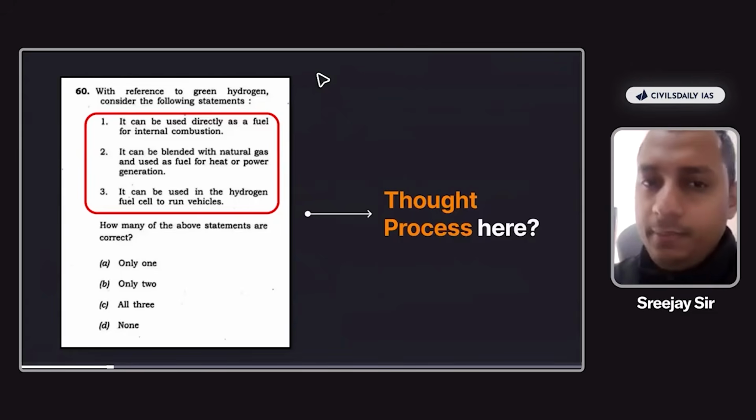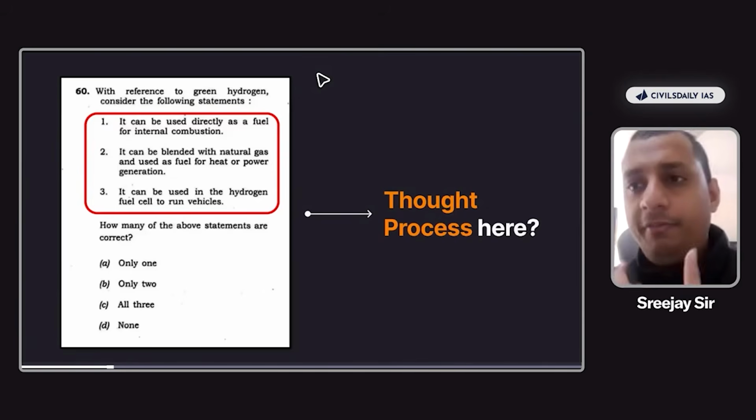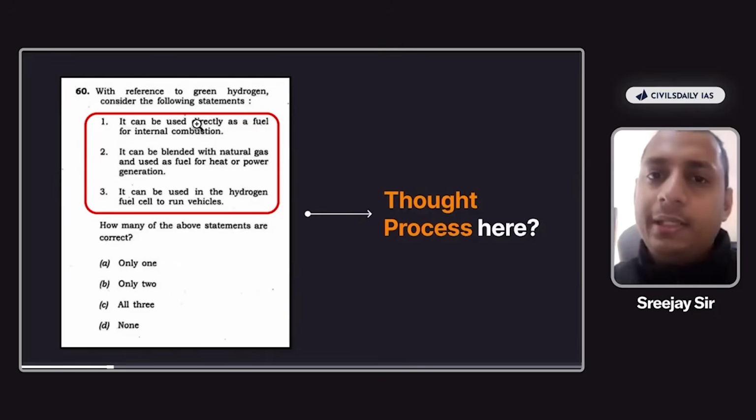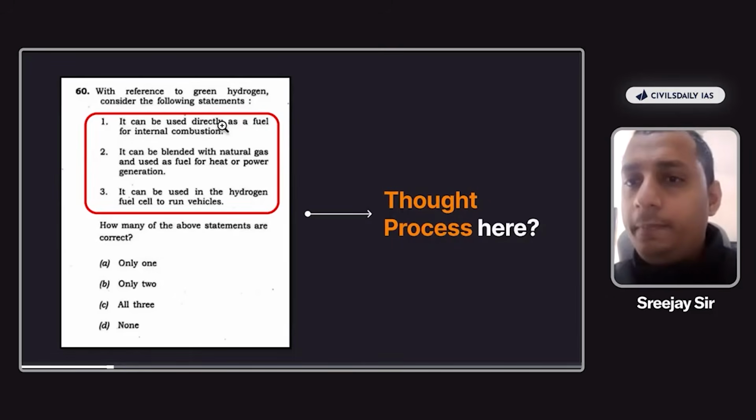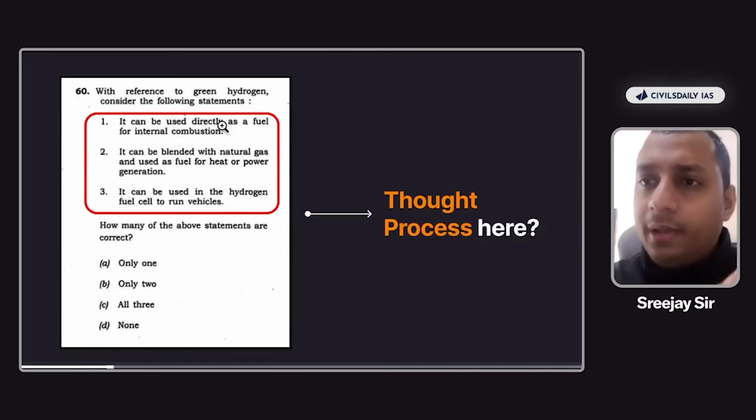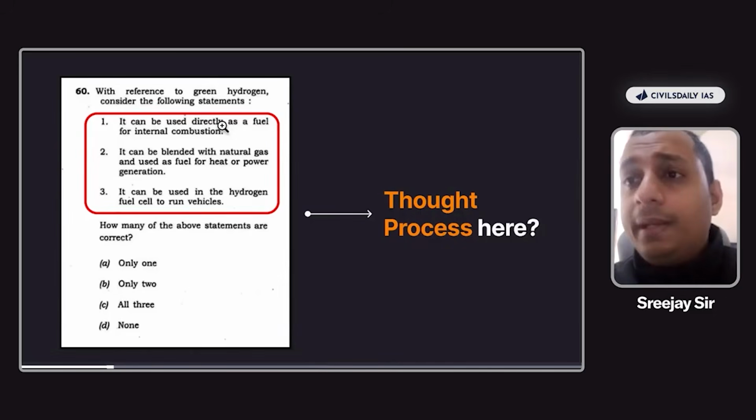It's not quantity. It's regarding the future possibility, right? For the fact that it can be used directly, maybe here you can take directly as a general extreme word. Okay, maybe directly it's not possible. Now, why did UPSC introduce the word directly here? Can it be to make it extreme, right?